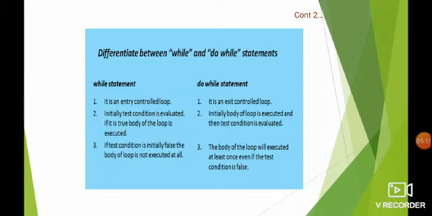The difference between while and do while statement. The while statement is called an entry control loop. In while statement, initially the test condition is evaluated. If it is true, the body of the loop is executed. If it is false, the body of the loop does not execute at all. And the do while statement is called an exit control loop. Initially, the body of the loop is executed once, and then it tests the condition. So the body of the loop will execute at least once, even if the test condition is false.